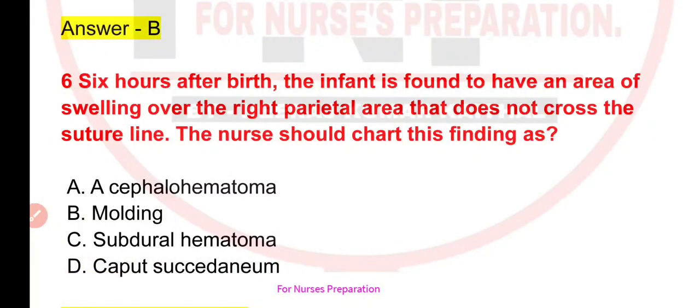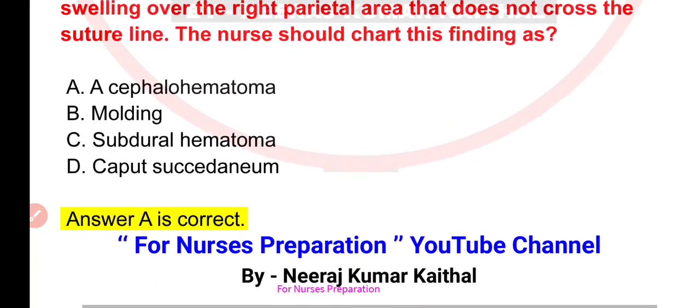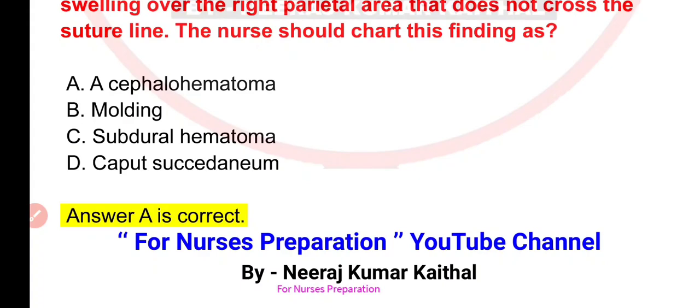Next question is, 6 hours after birth, the infant is found to have an area of swelling over the right parietal area that does not cross the suture line. The nurse should chart this finding as. Your options are A. Cephalohematoma, B. Molding, C. Subdural hematoma, or D. Caput succedaneum. Correct option is option number A, that is cephalohematoma.